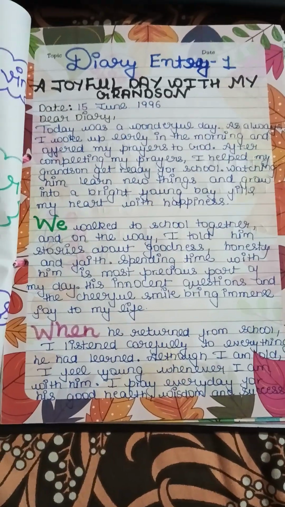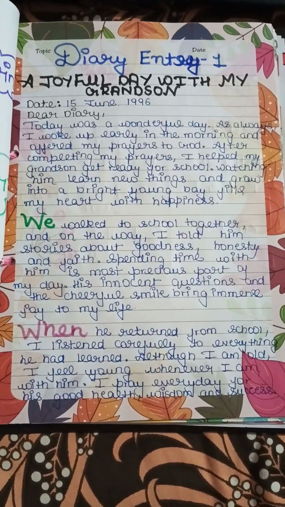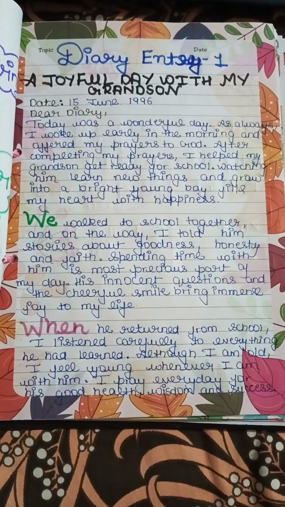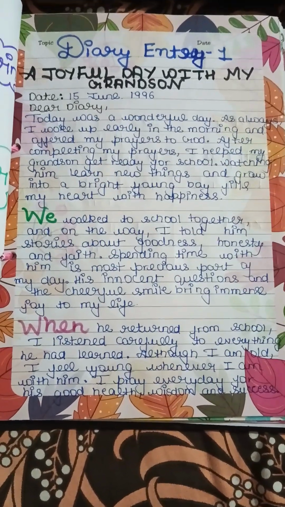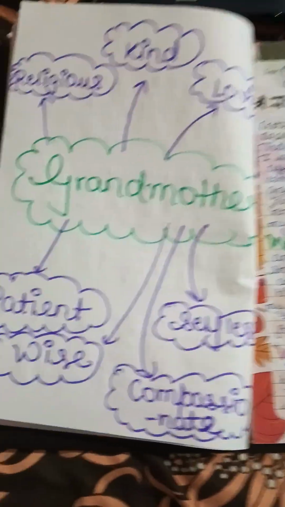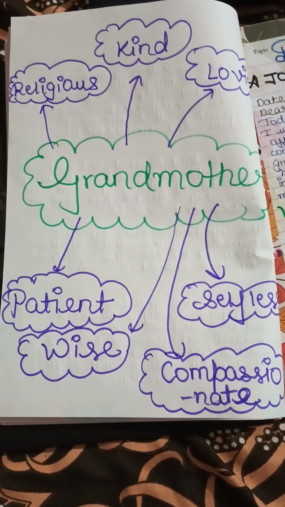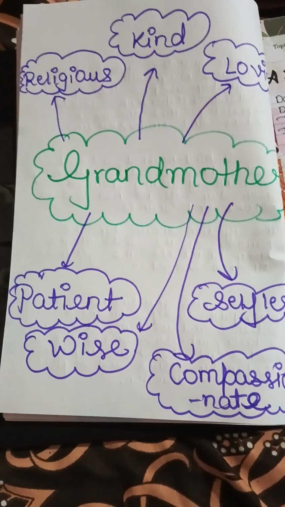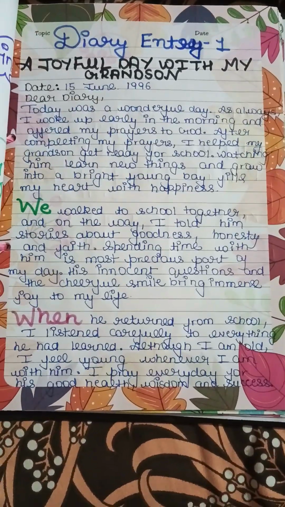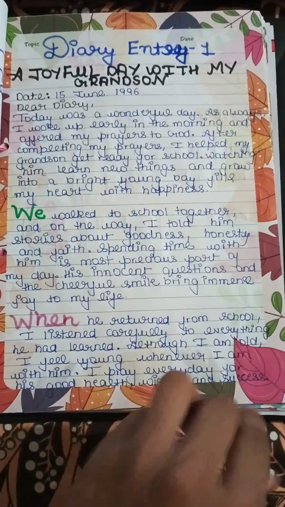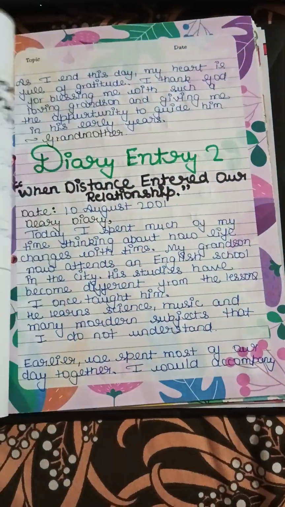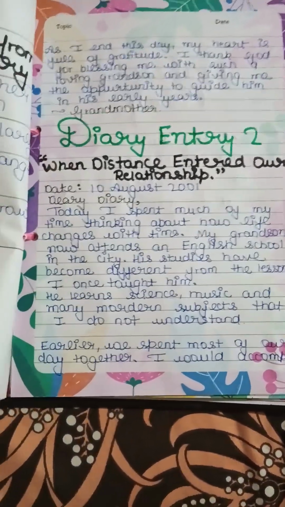So I have given this a title of 15 June 1996, and in this I have written a diary entry where the grandmother is having a joyful day with her grandson, and here are some traits of the grandmother, that she was loving, religious, and everything that was required. So this is diary entry 1 on the character beyond the text portfolio.